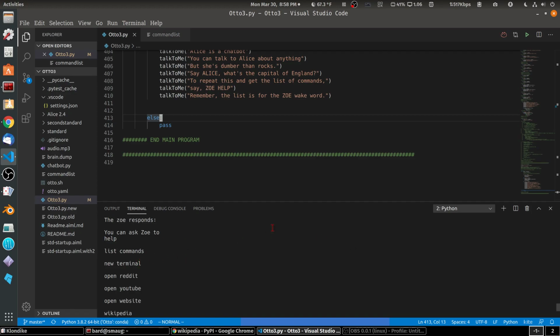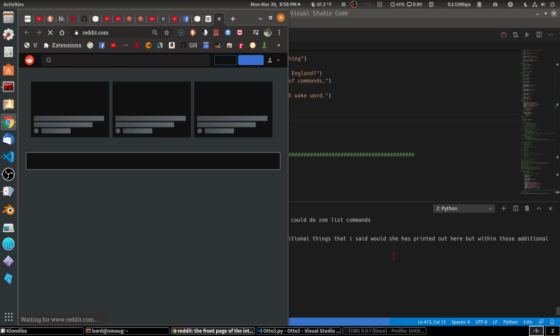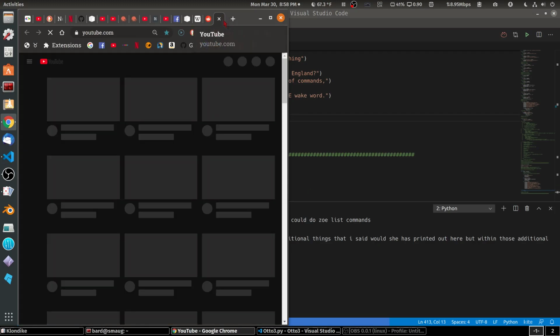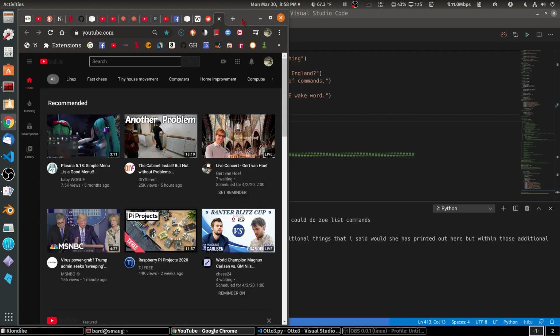So I think you've seen some of these, like open terminal and open Reddit and open YouTube. Open website, I don't think you've seen. Zoe, open website google.com. Reddit is opening. YouTube is opening. Well, it opened everything good but Google.